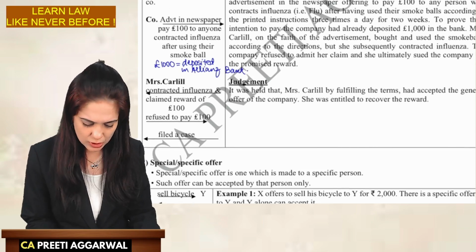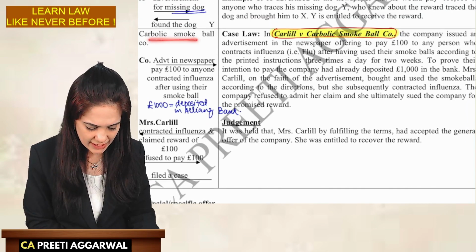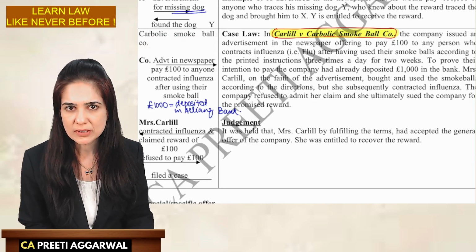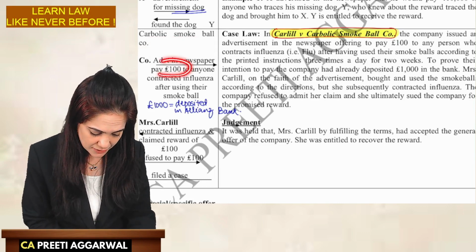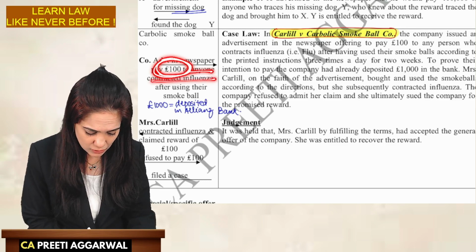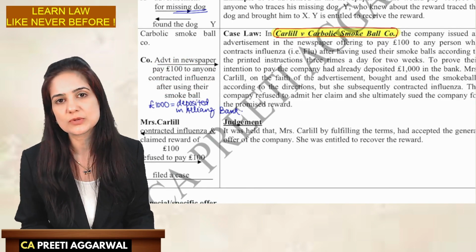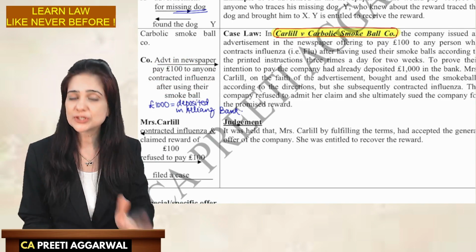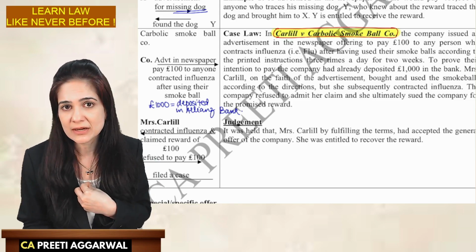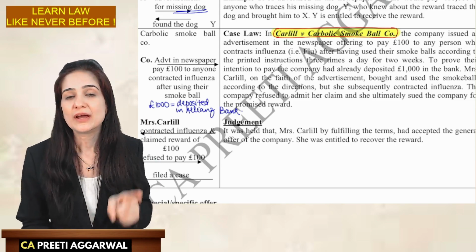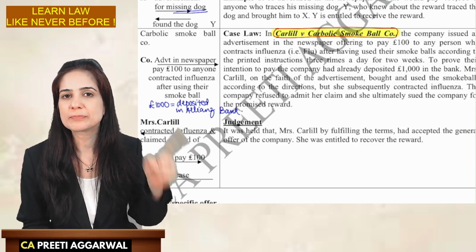Okay. So Carbolic Smoke Ball Company gave an advertisement in the newspaper promising to pay £100 to anyone who contracted influenza after using the smoke ball. And they mentioned in the ad, we are not lying. We have intention to pay. We have already deposited £1,000 in Alliance Bank.